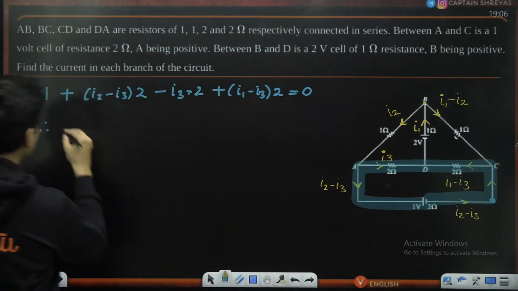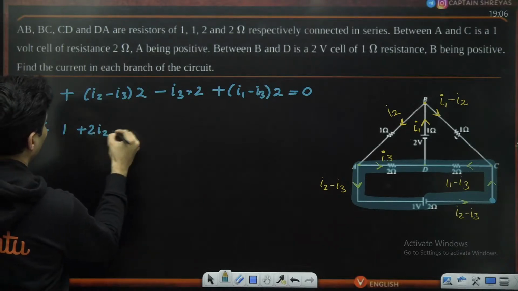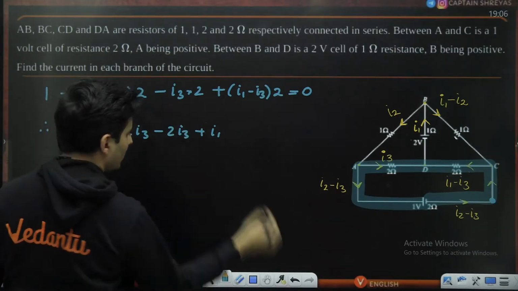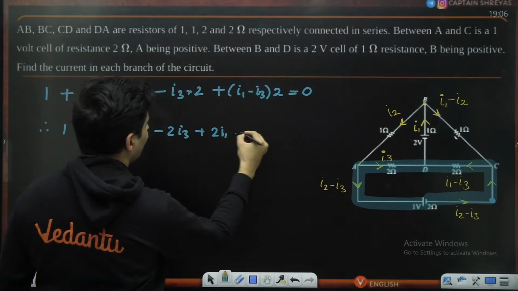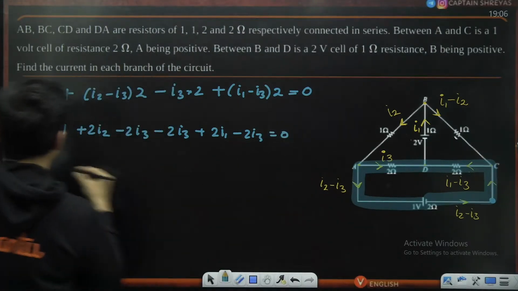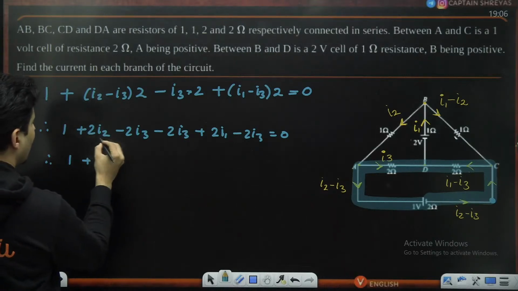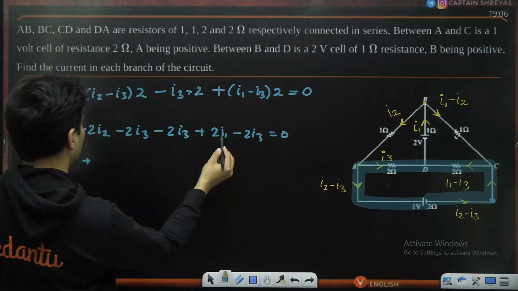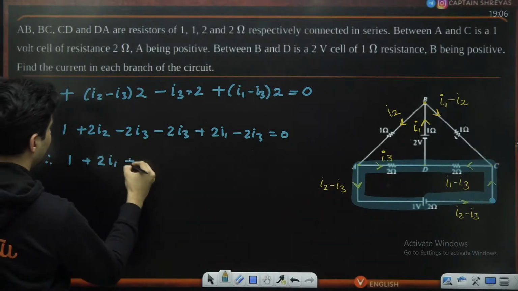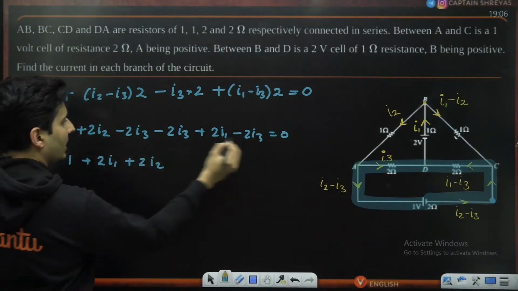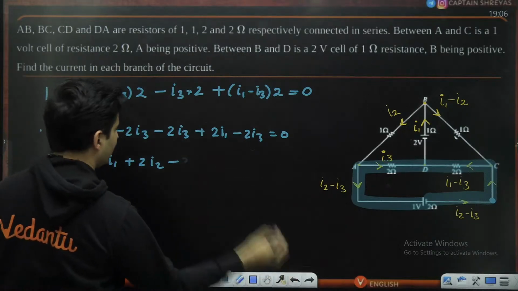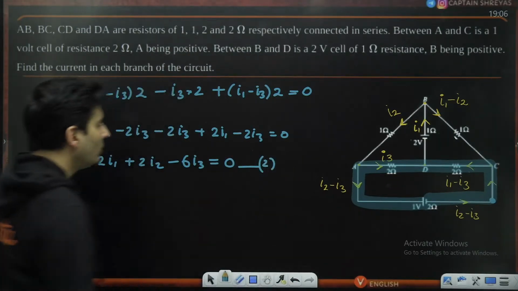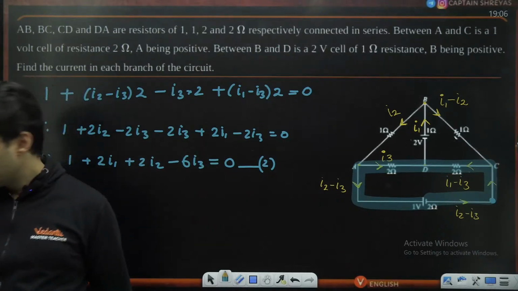So you can write 1 plus 2I2 minus 2I3 minus 2I3 plus, sorry, 2I1 minus 2I3 is equal to 0. So 1, I2 is there only once and I1 is there only once, so plus 2I1 plus 2I2, and I3 three times, so 3 into 2 is 6, minus 6I3 is equal to 0. This is equation labeled 2. Is that okay? This is your second equation. Just check this out.